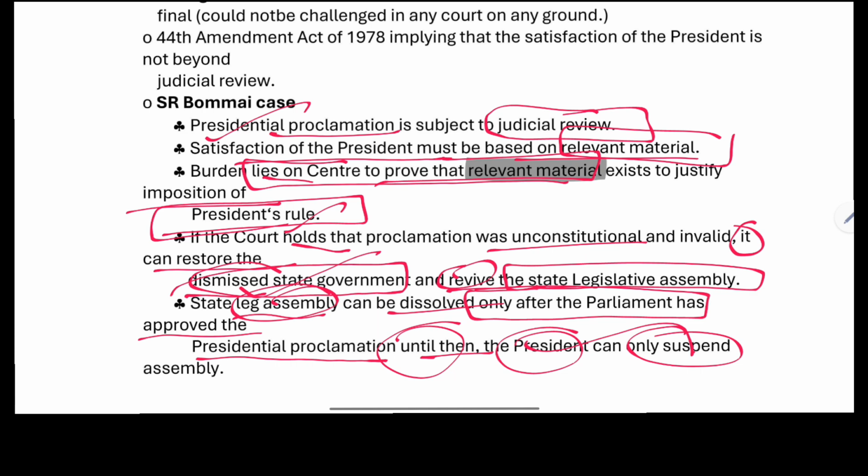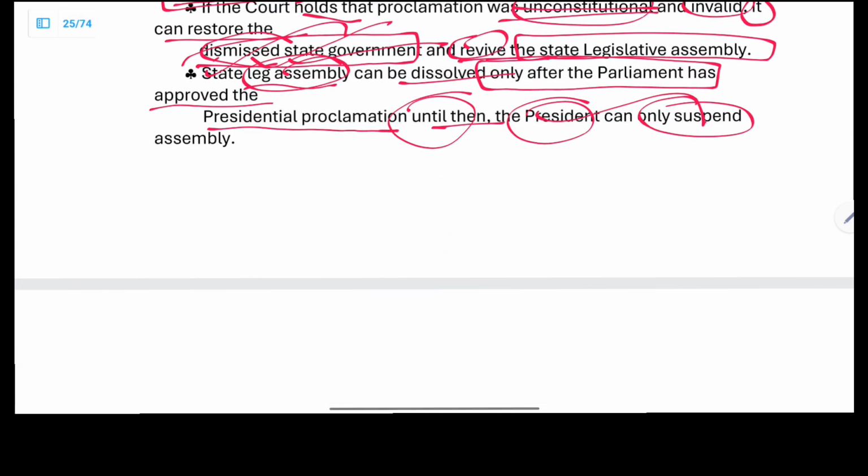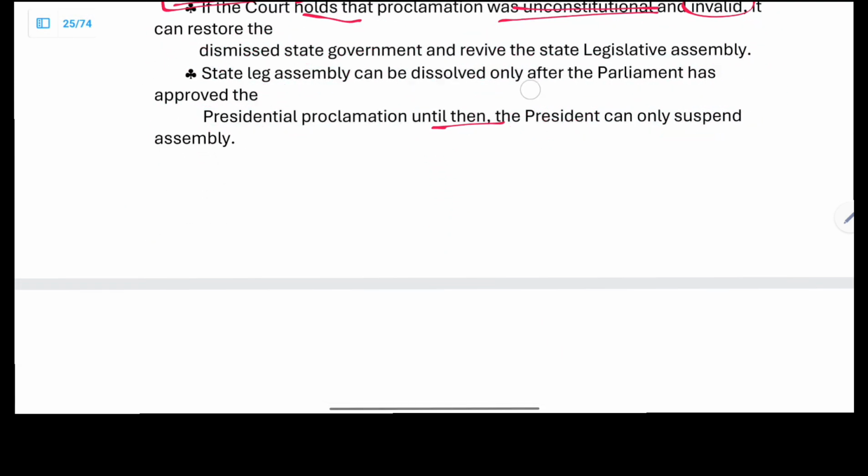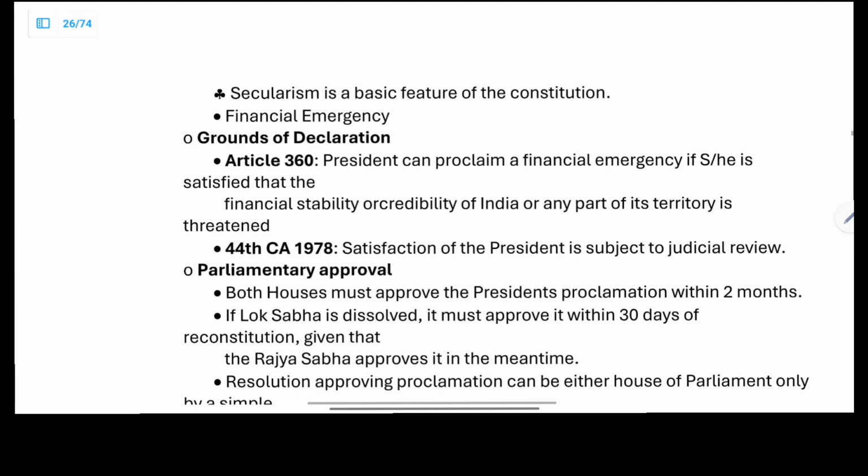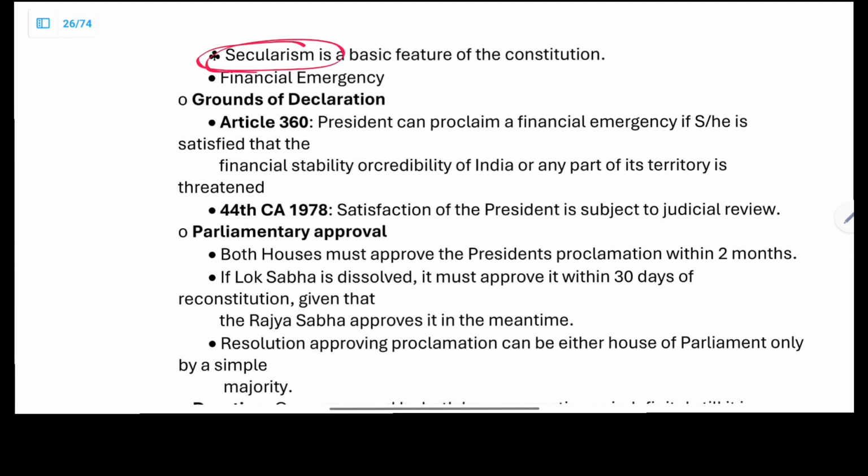If the court holds the proclamation unconstitutional and invalid, it can revive the dismissed state government, that is the Council of Ministers along with the CM, and also revive the state legislative assembly. The state legislative assembly can be dissolved only if the parliament approves the presidential proclamation. Until then, the president can only suspend the assembly. It's not secularism, it is federalism.